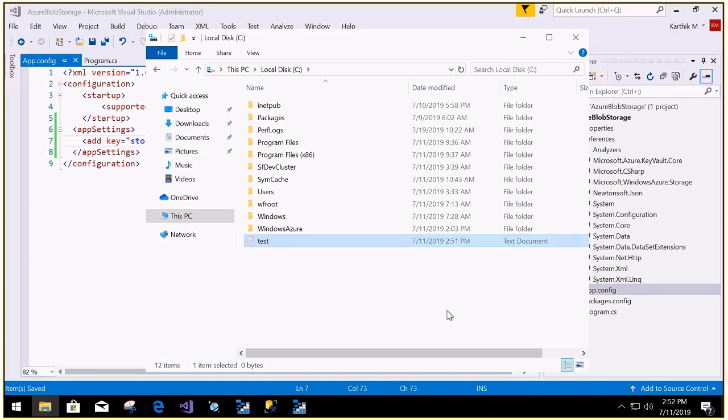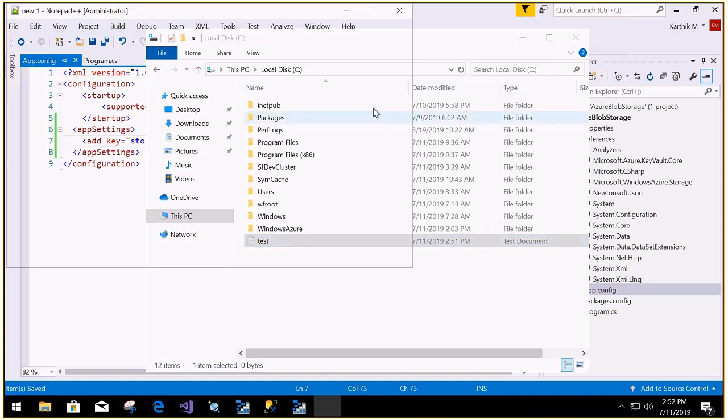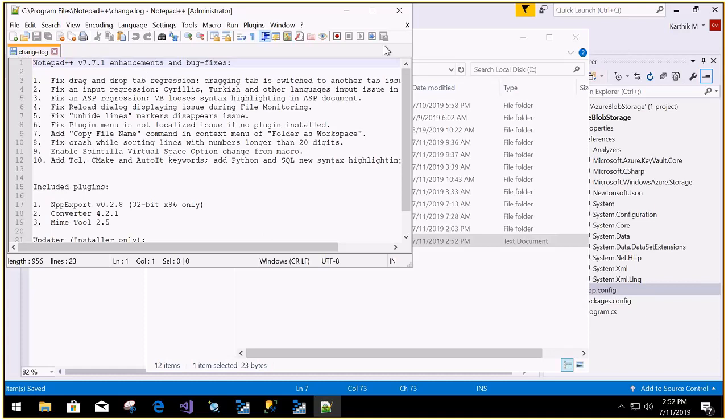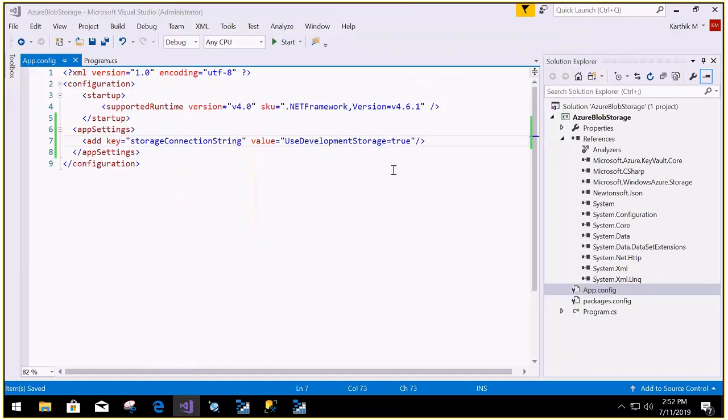Let me open it with Notepad++ and simply say that this is the testing file to be uploaded. So save this file. I'm just uploading a text file. You can upload anything, even an image, but the code is going to be the same. So we have a test.txt in my C drive.